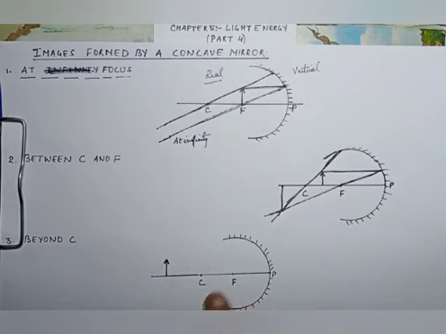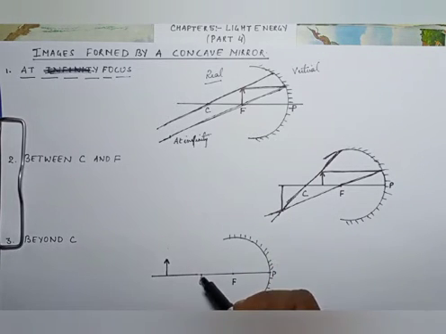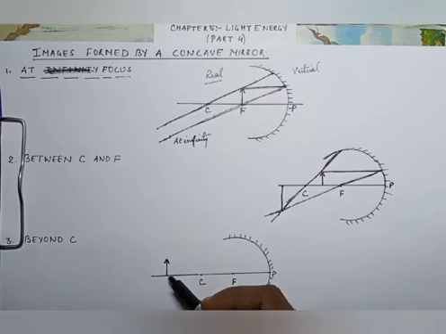Let us see the third point. When the object is kept beyond C, C से पहले रखी रहेगी.